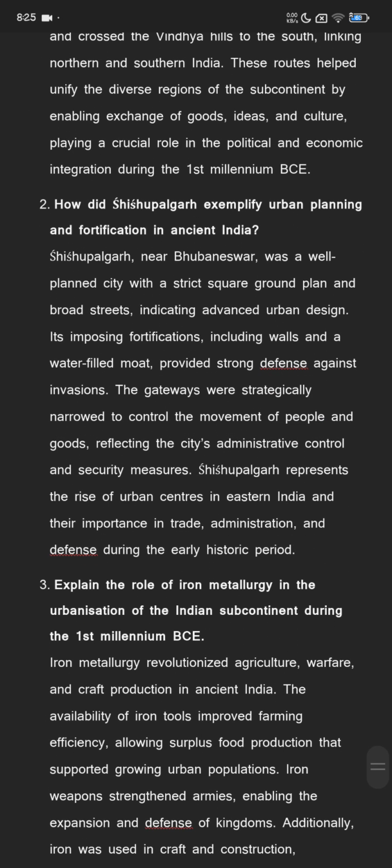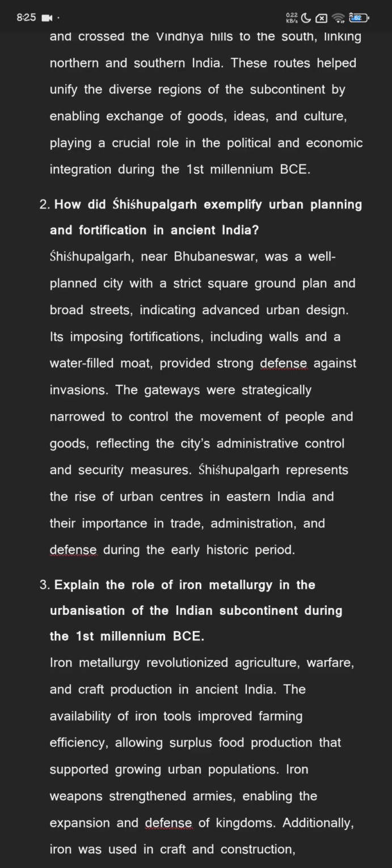How did Shishupalgarh exemplify urban planning and fortification in ancient India? Shishupalgarh near Bhubaneswar was a well planned city with a strict square ground plan and broad streets, indicating advanced urban design. Its imposing fortifications, including walls and a water filled moat, provided strong defense against invasions.